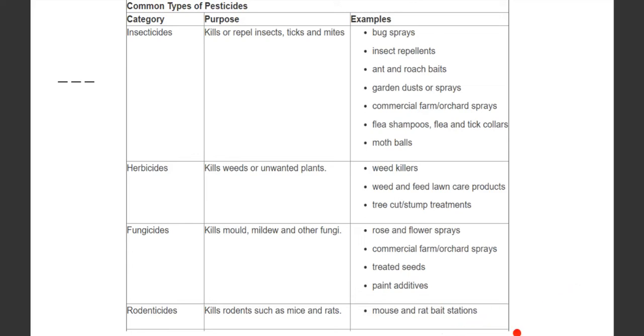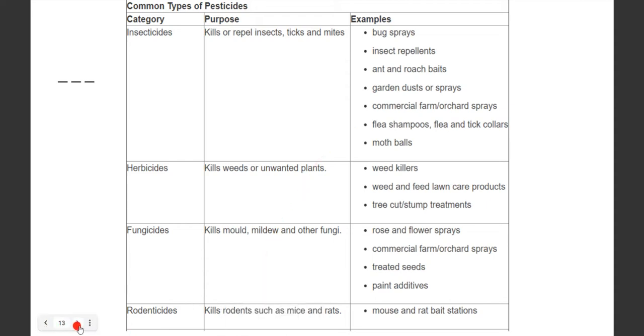Okay, so how are you going to remember this? You're going to remember it as some examples. We have studied some examples, right? So you will remember the examples. You will remember the definition of each pesticide. This is the purpose, or you can define this. You can take this as a definition for everyone. And what are the functions? What exactly do they do? That is what you have to remember for your exams.